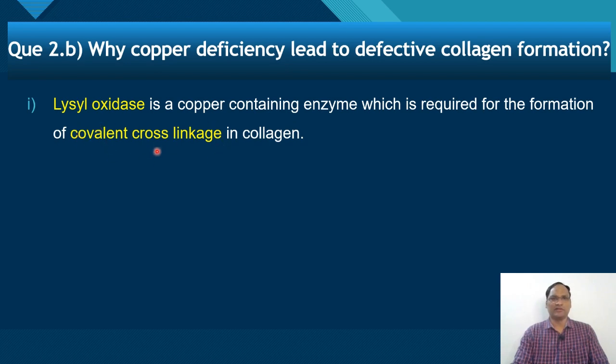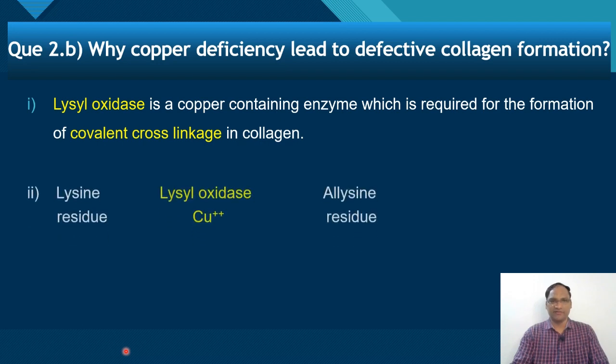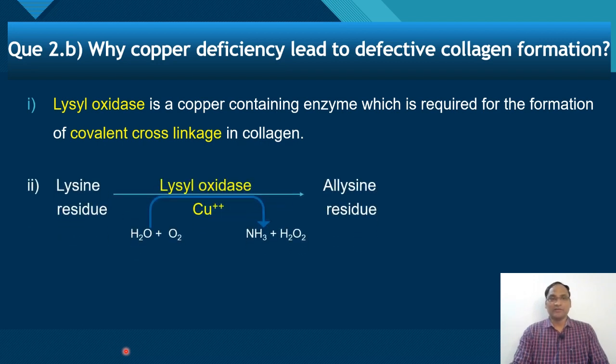This word is very important. Don't write directly that it forms mature collagen. How is it mature? We have to produce cross linkage in collagen. Now after writing this, mention the reaction which is catalyzed by lysyl oxidase. Which reaction is catalyzed? There are lysine residues in the collagen structure. Lysyl oxidase converts lysine residue to allysine residue. It is by oxidative deamination. By oxidative deamination, the lysine residue of the collagen molecule is converted to allysine residue.